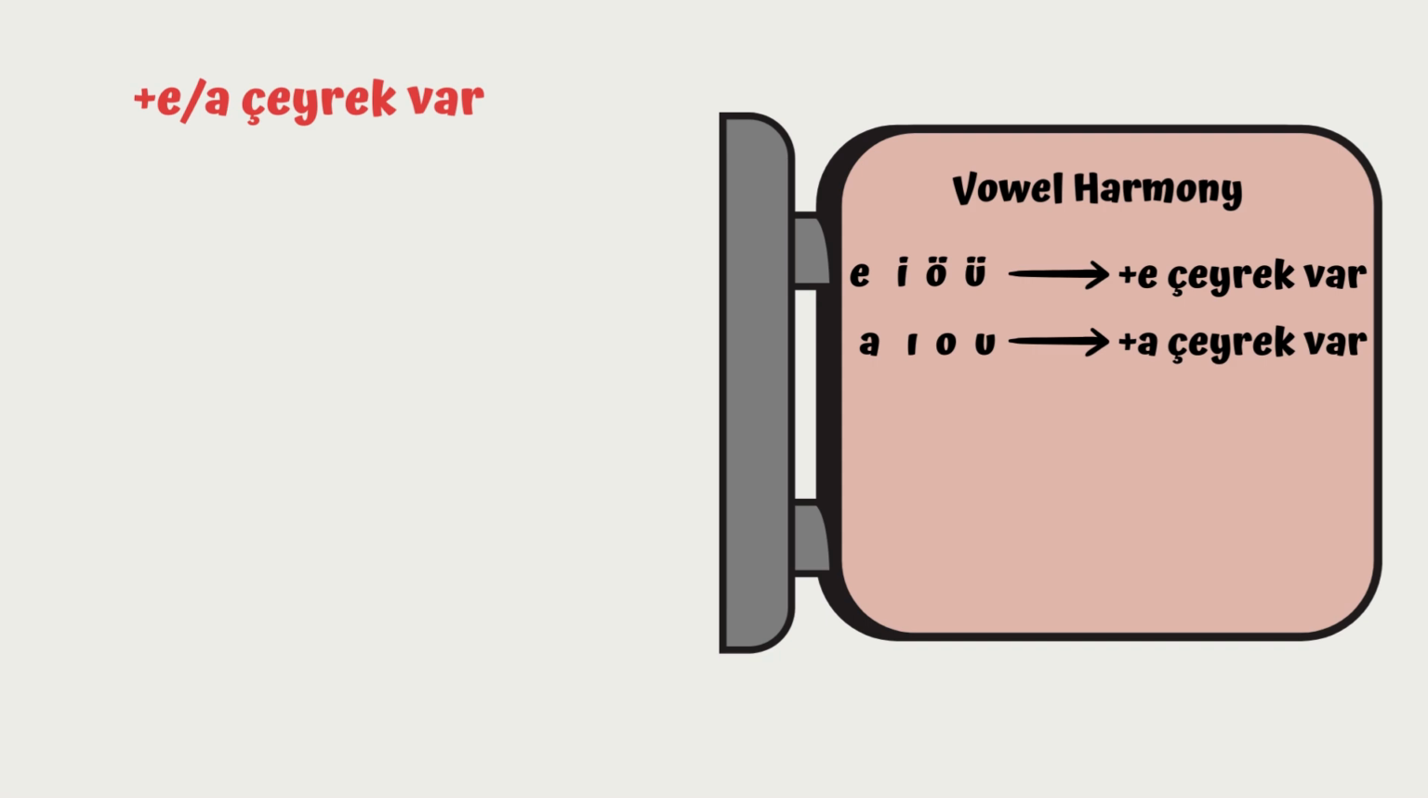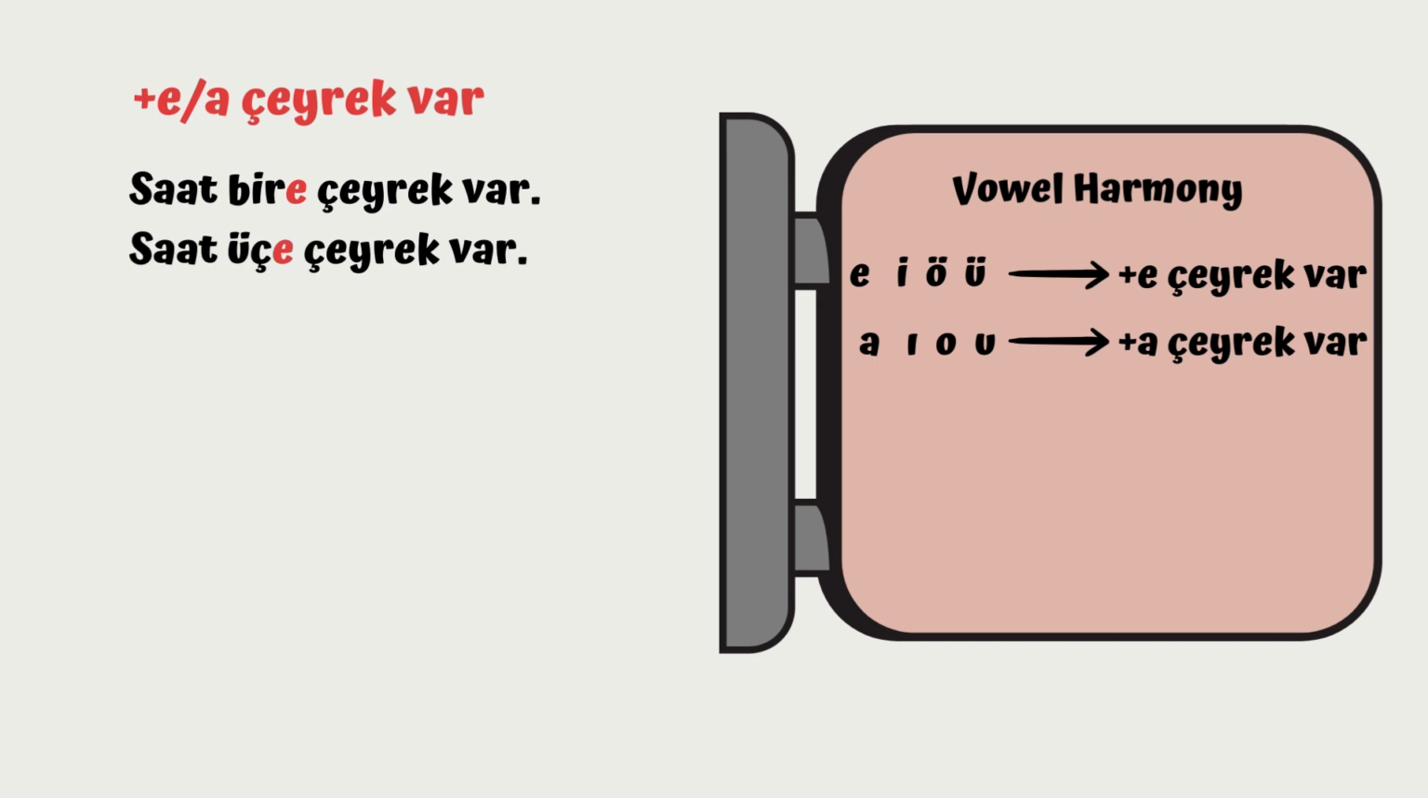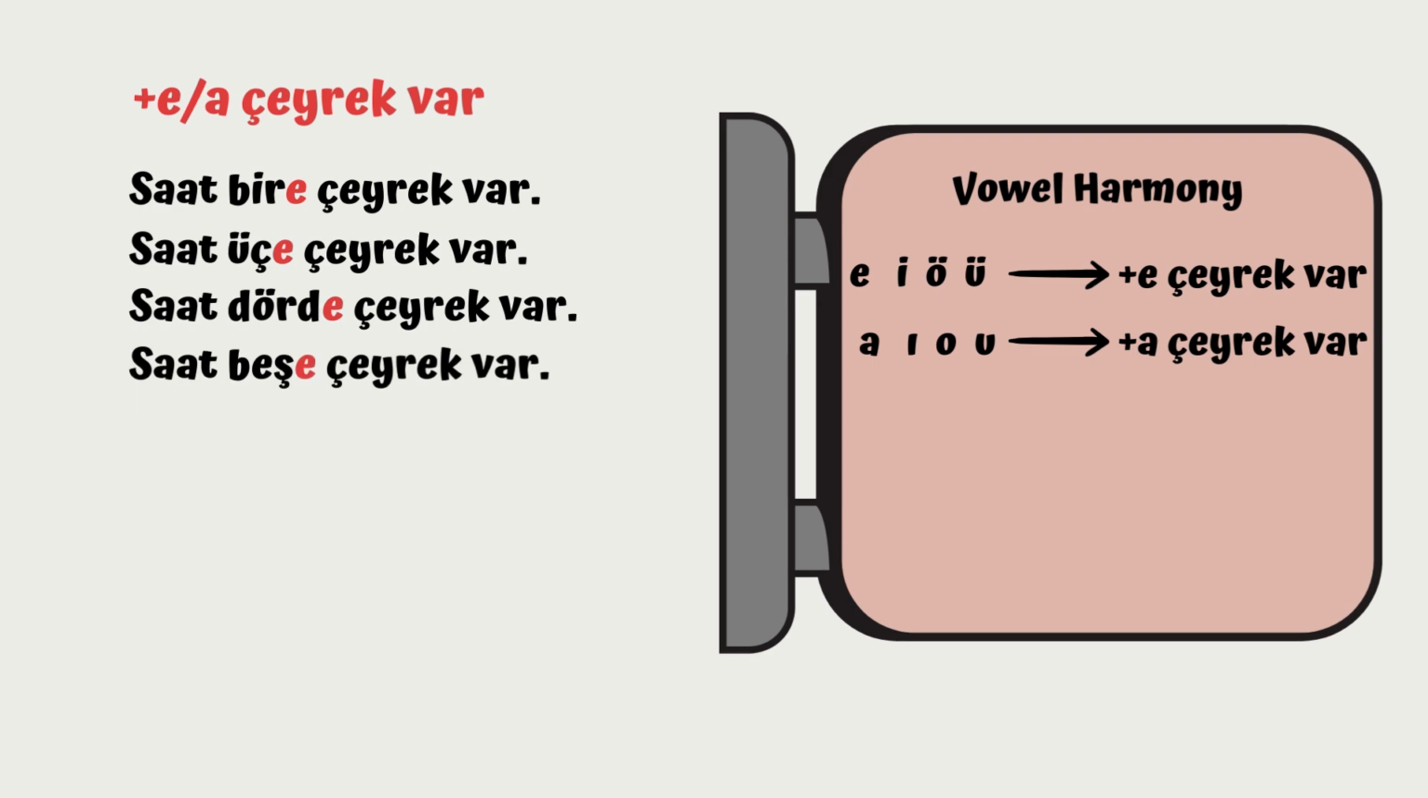So let's take a look at these examples. Saat 1'e çeyrek var. Saat 3'e çeyrek var. Saat 4'e çeyrek var. Saat 5'e çeyrek var. Saat 8'e çeyrek var. So as you see, the final vowels are one of those, right? E, İ, Ö or Ü. So I have to use E çeyrek var.